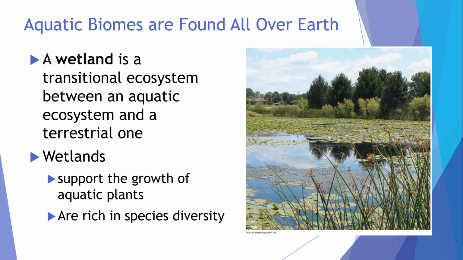A wetland is another freshwater biome, and it's a transitional ecosystem between an aquatic ecosystem and a terrestrial one. Wetlands support the growth of aquatic plants, and because they exist at an interface, are particularly rich in species diversity.